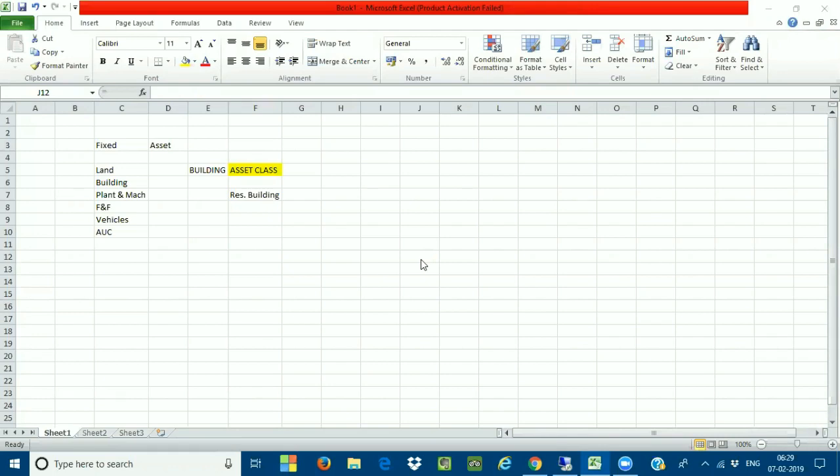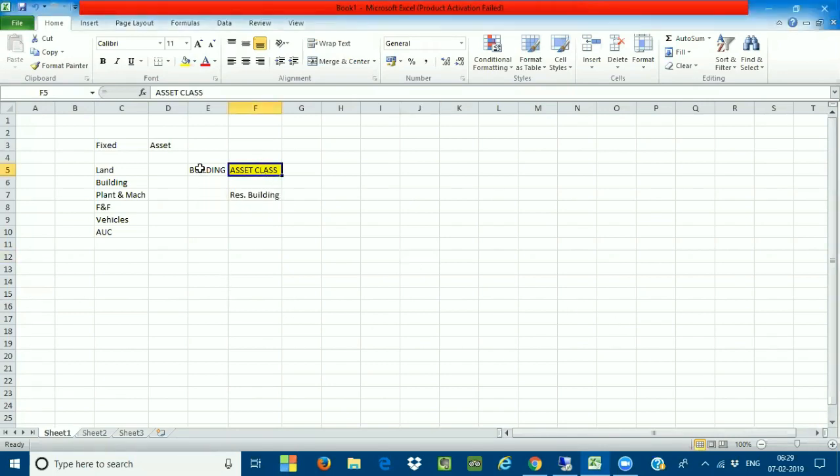Okay, now I'm taking the asset class. Now I'm categorizing the building: residential buildings, and factory buildings. I'll take only 2 assets for now. Like this. Now these are called categorization. So there are 2 categories under the building: one is the residential building, another is the factory building.